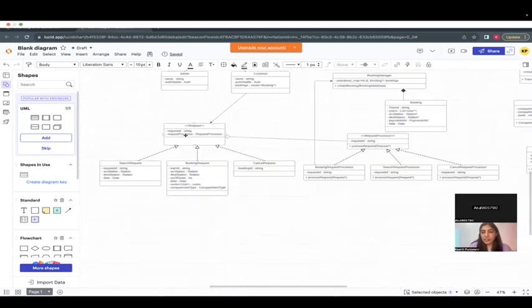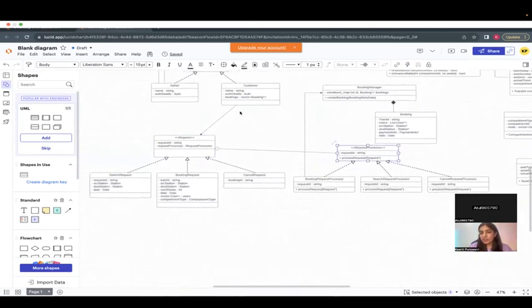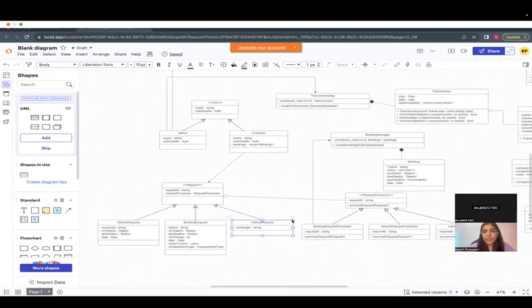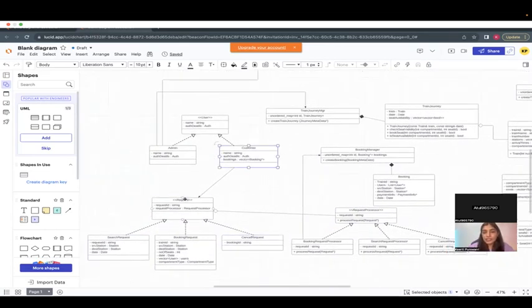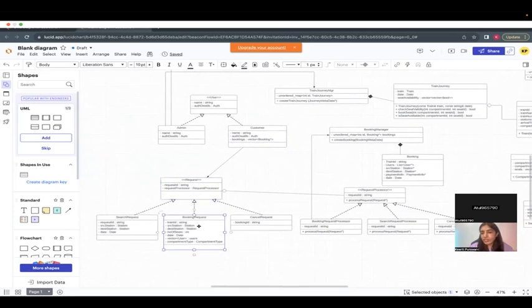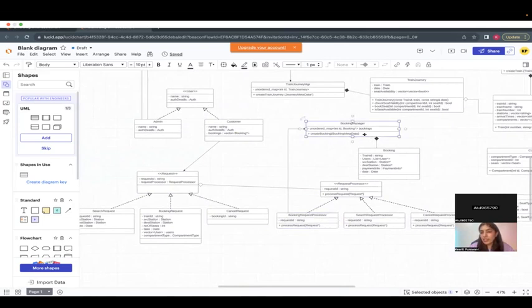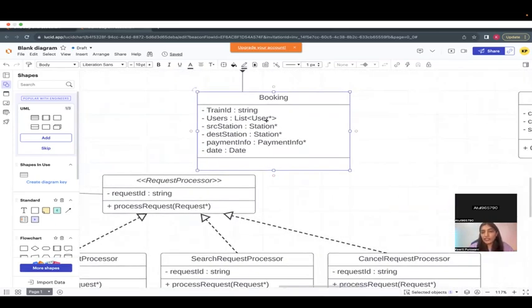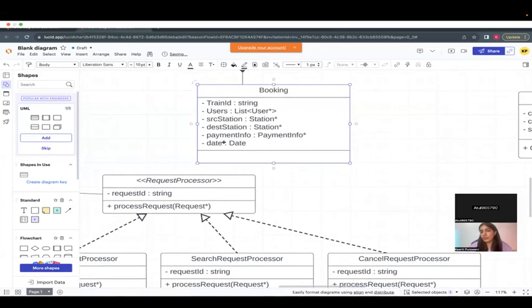This part everyone understood, that request processor? Any questions in this part? This request is bridge probably, yeah. Yes, bridge. So more or less how it looks like, that customer sends the request. Now, if it is a booking request, then the processor is going to be, say, booking request processor. Then there is a booking manager. It is actually going to process the request and it is going to create the booking. What is the booking? Train ID, user, source station, destination station, there's payment info, there is date and all of this. Make sense?